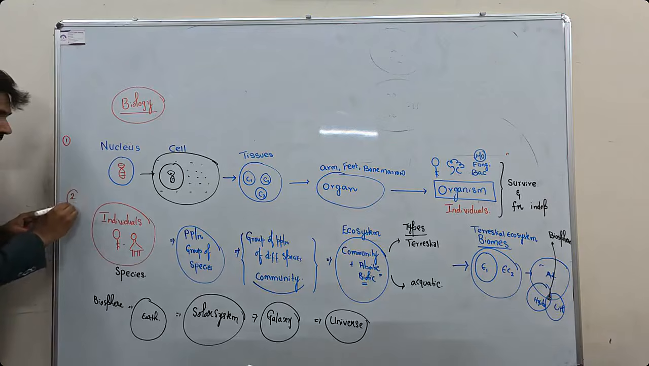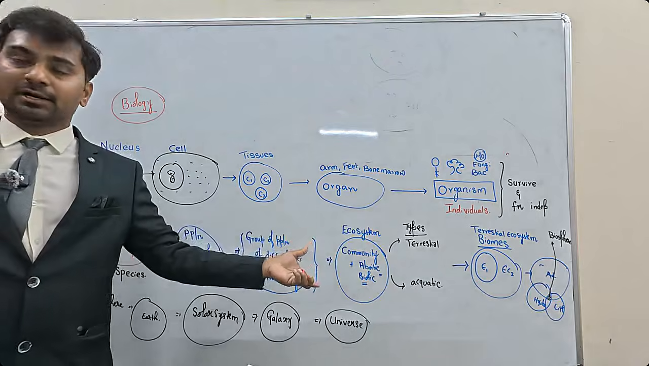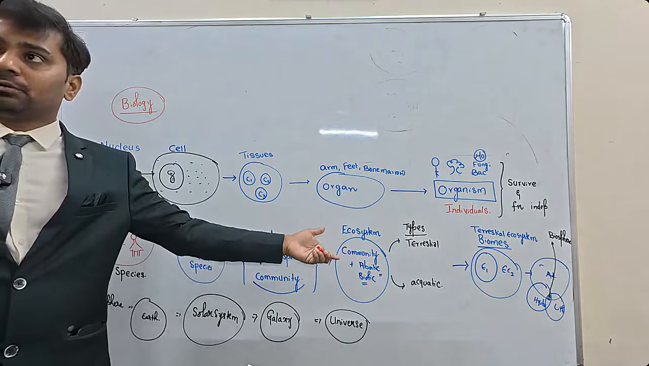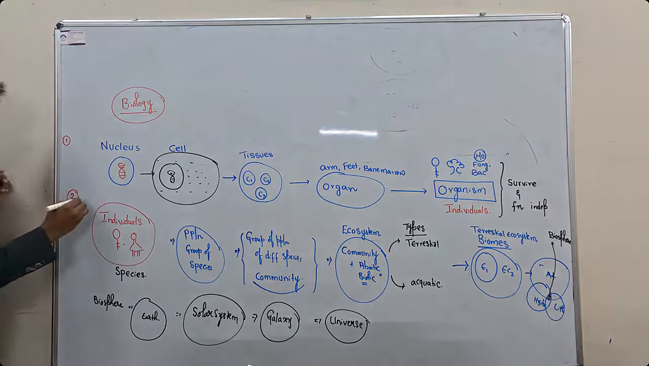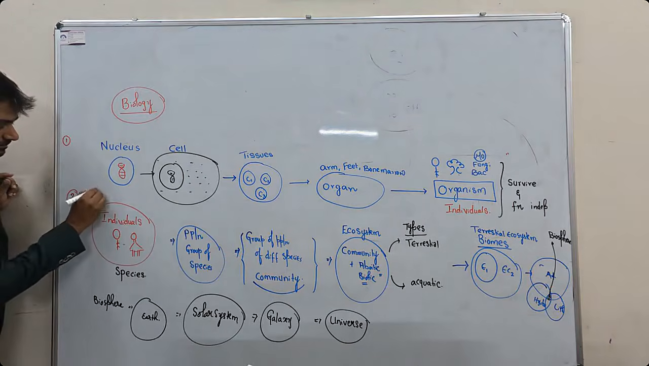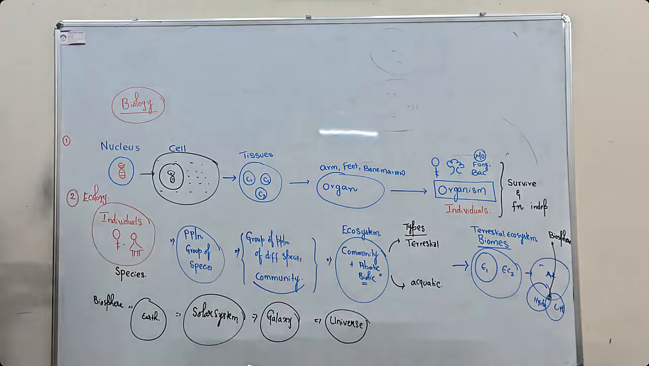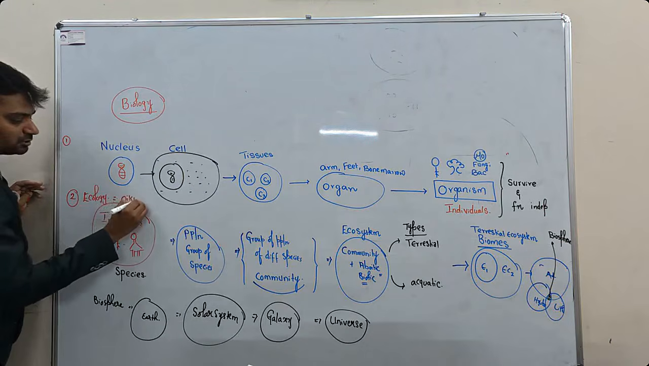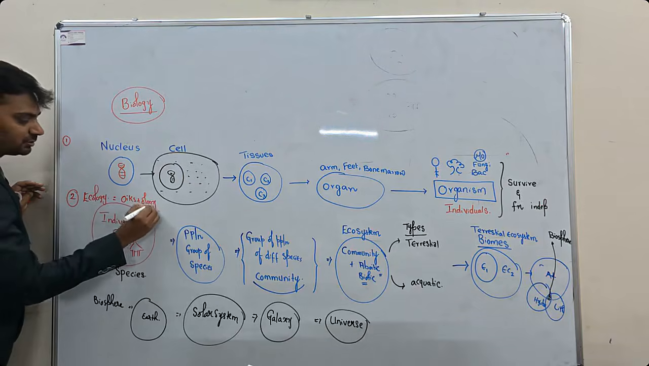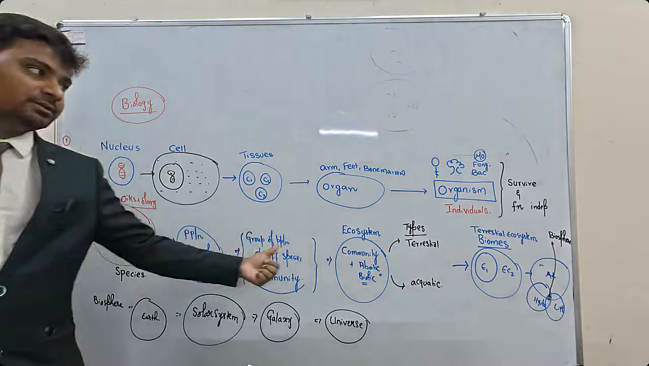The second one is organisms and how they are interacting with other organisms, how they are interacting with the so-called nature, that is, living organisms and non-living components. This is called ecology. Ecology means oikos plus ology. Oikos means nature, study. So how individuals are interacting with this. So ecology is this type of study.